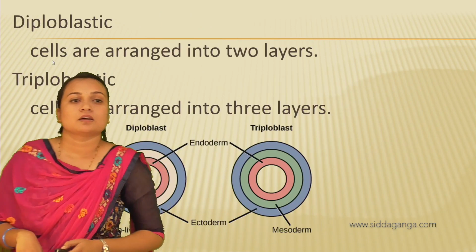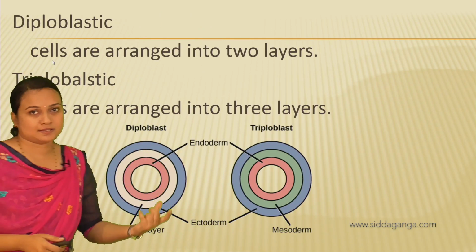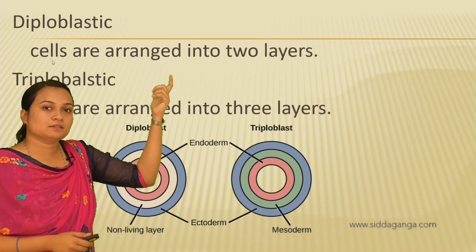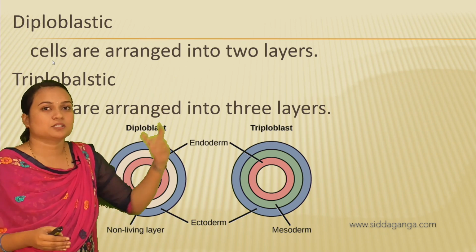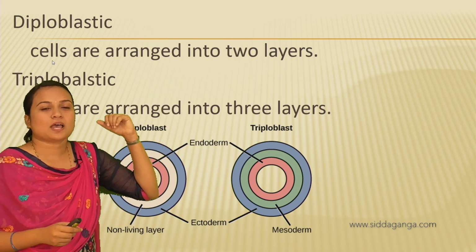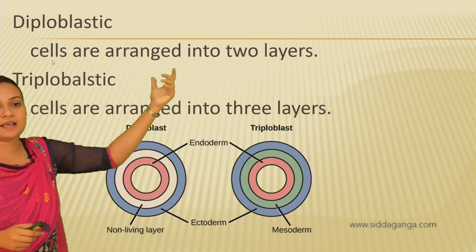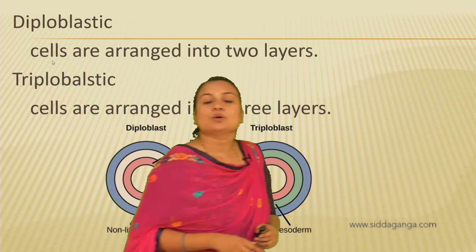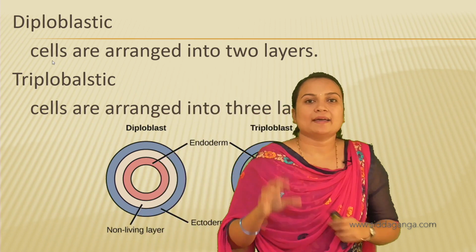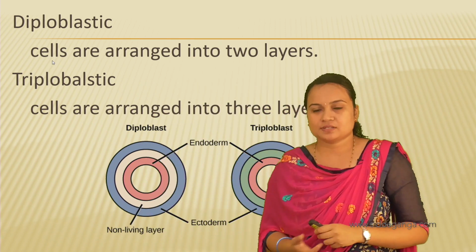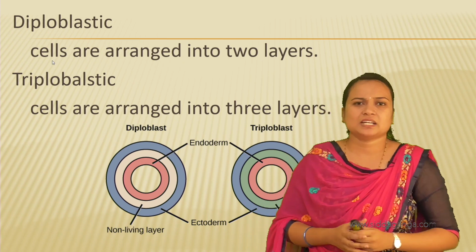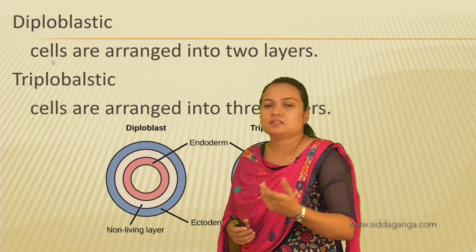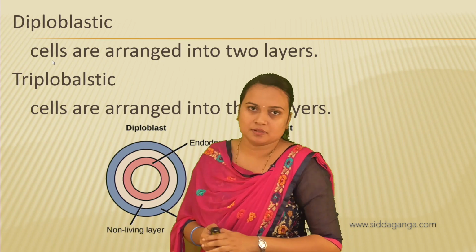So next, based on this organization, the organisms have differentiated into diploblastic and triploblastic. What does this mean? So here, while the embryo is developing, like you all have studied in the 8th standard regarding the reproduction in animals, right?